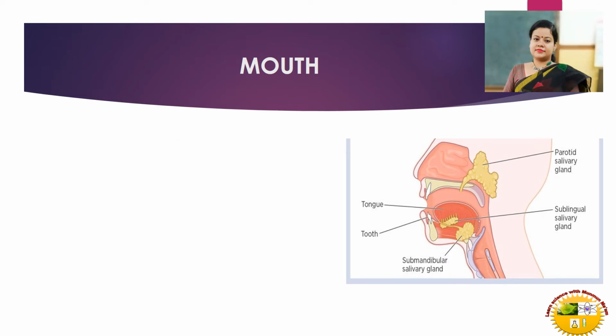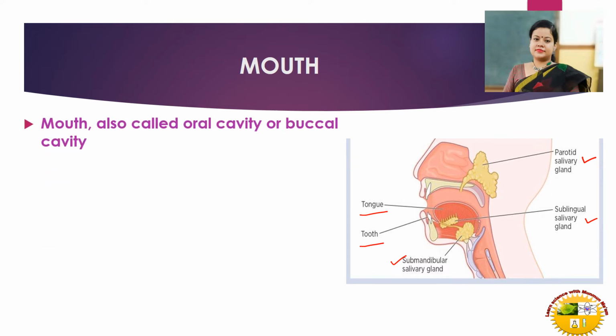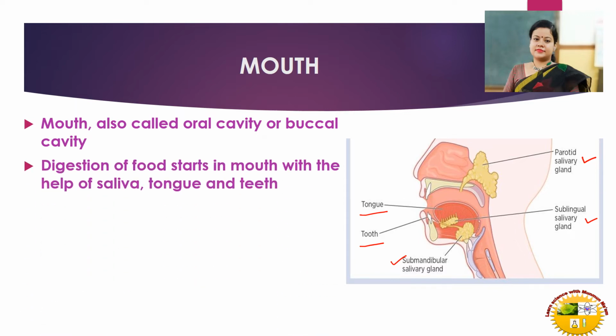Now the mouth. The mouth mainly comprises the salivary glands. There are 3 kinds of salivary gland. What are those? Parotid gland, sublingual gland and submandibular gland, along with the tongue and teeth. This comprises our mouth. See, the mouth is also called the oral cavity or buccal cavity. Digestion of food starts in the mouth with the help of saliva, tongue and teeth.